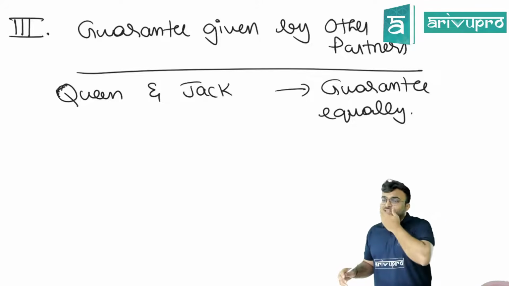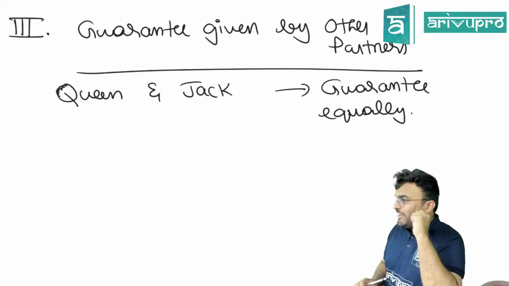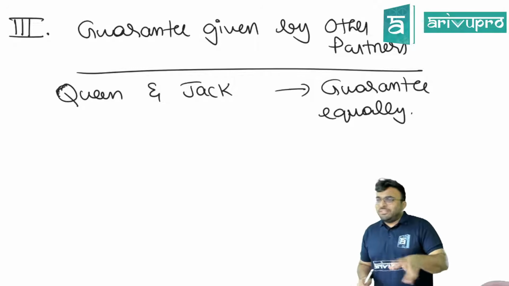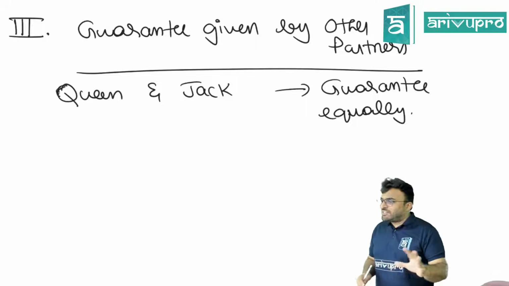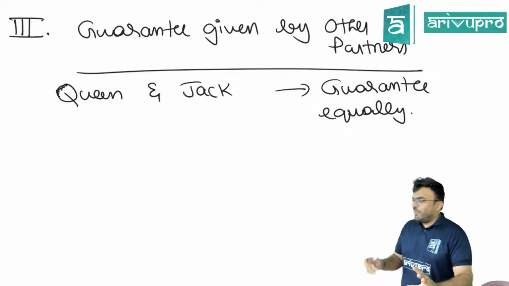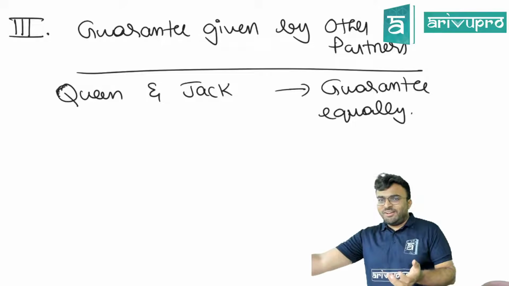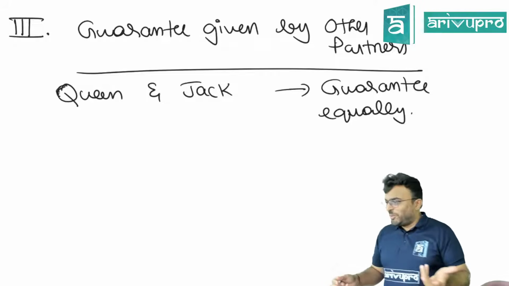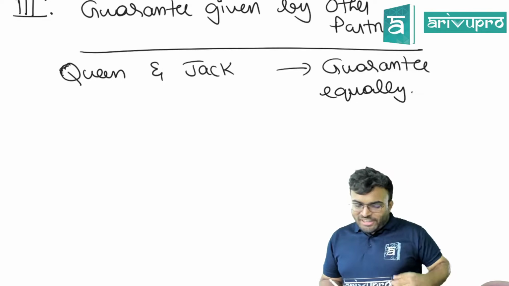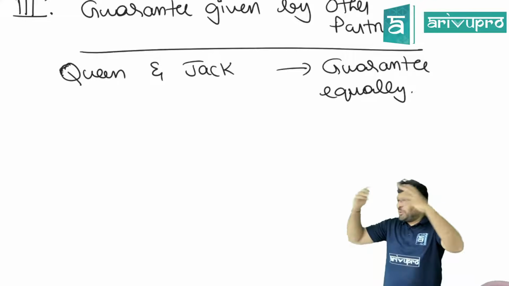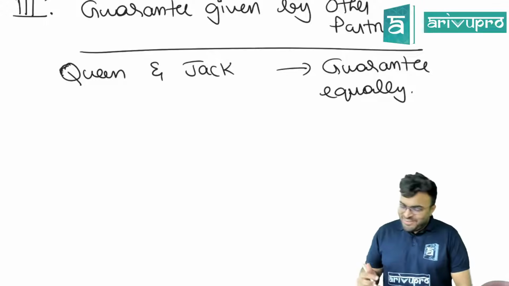The second scenario is like that same guest example. If you want to take the second scenario, your mother has promised, don't worry guest, however much he eats, I will give you this much. So if at all the guest eats more, then mother will remove one from her share and give it to you. Happens at home, no? Okay. Now guarantee given by other partners, that means mother and father both have to sacrifice now. Now equally,